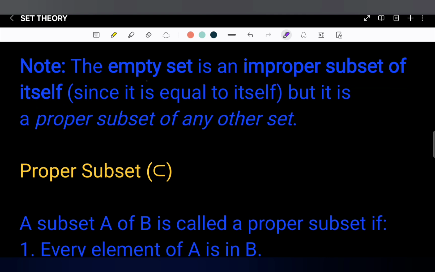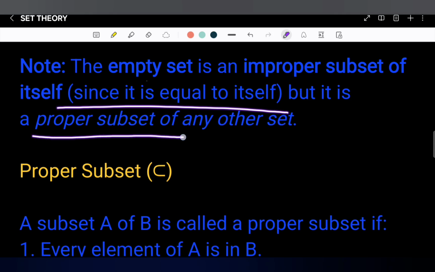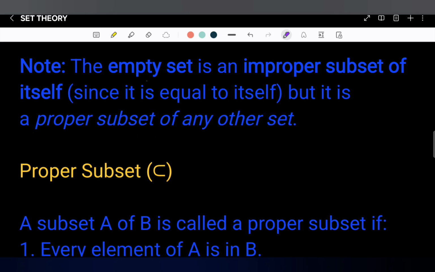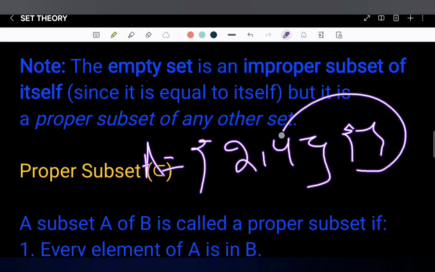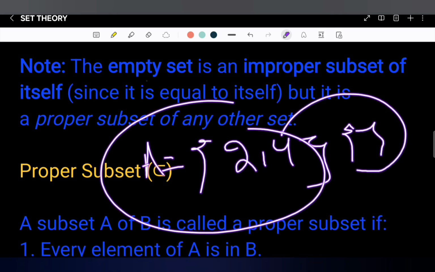Phi is the improper subset of itself, but it is a proper subset of any other set. It is the improper subset of itself because it is equal to itself, but it is a proper subset of any other set. So if {2, 4} is a set A, then we can say that phi is also a proper subset of this set A.